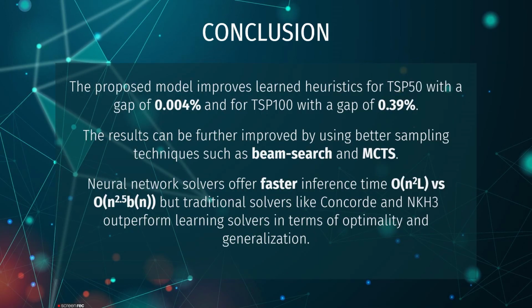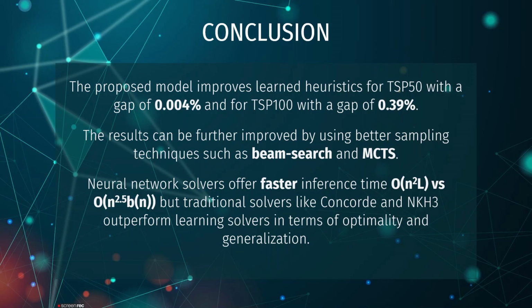Some of the conclusions that we can now derive from this presentation are, similar to the advances in NLP and computer vision, deep learning and transformer architecture can also be used to solve combinatorial problems. The proposed model improves learned heuristics for TSP 50 with a gap of 0.004% and for TSP 100 with a gap of 0.39%.